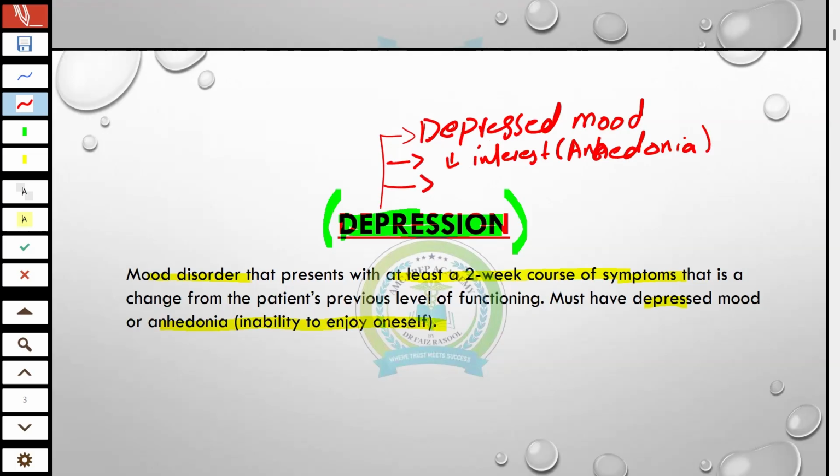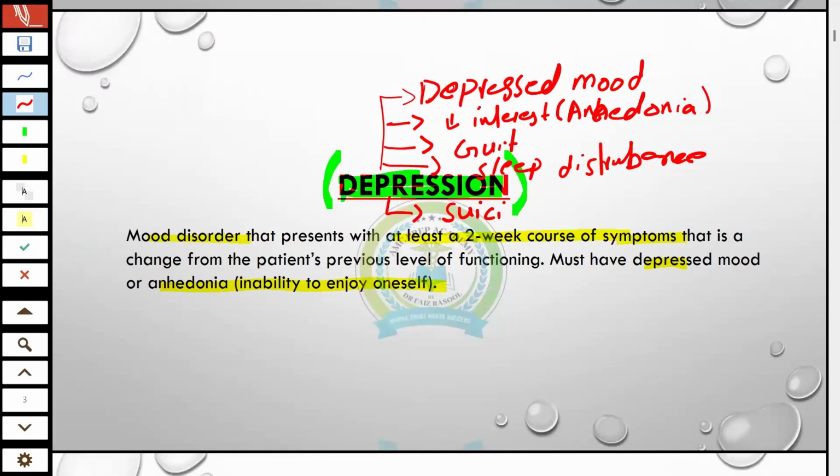And then feelings of worthlessness or guilt, sleep disturbance, insomnia as well, and suicidal ideation. This is one of the most important questions in history to rule out, suicidal ideation. This is a recall as well.